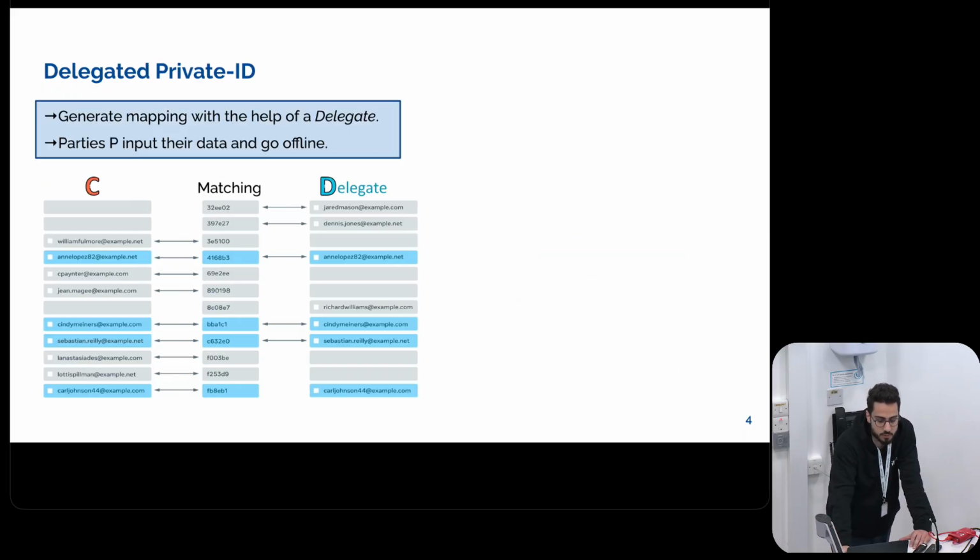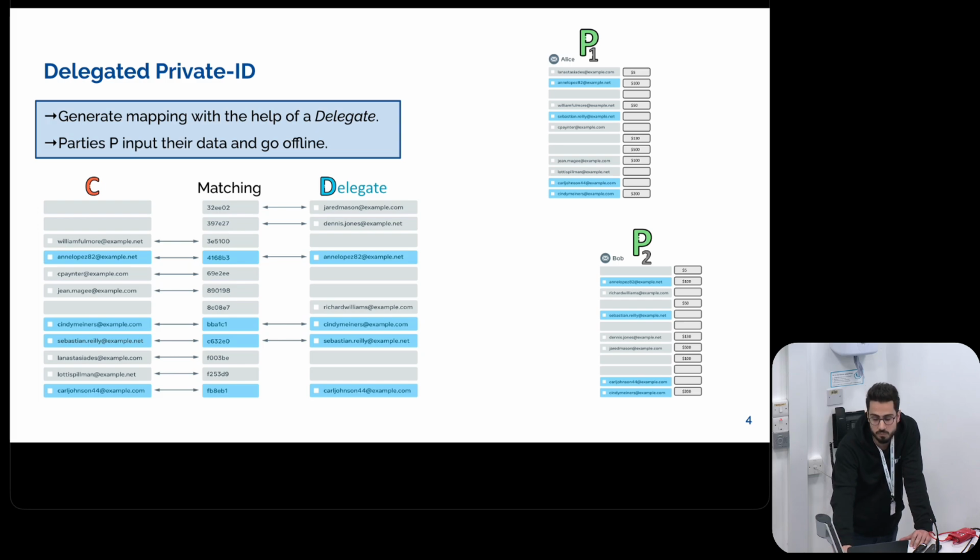As a result, we propose the delegated private ID, and we replace the party on the right-hand side with a delegate server. The idea here is multiple parties can offload their data in an encrypted form. These parties also have the associated data.